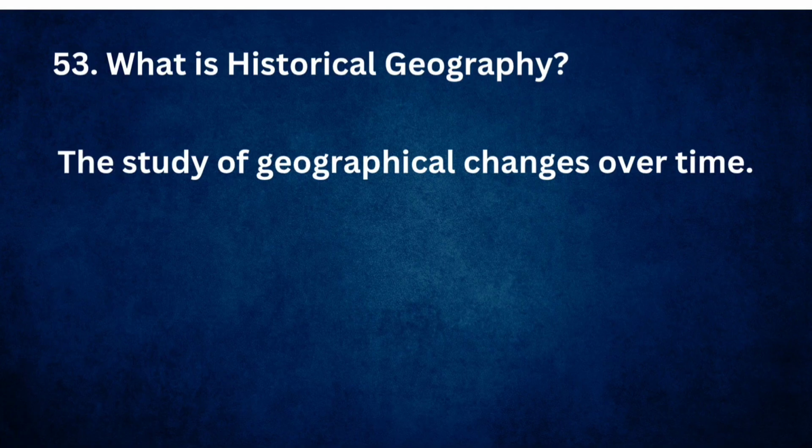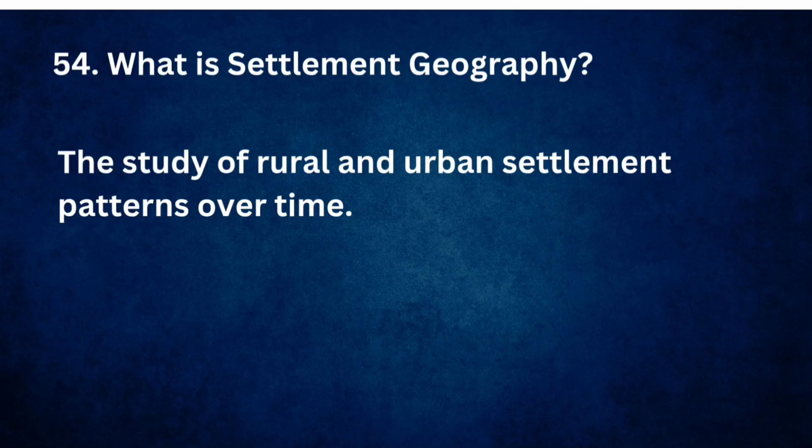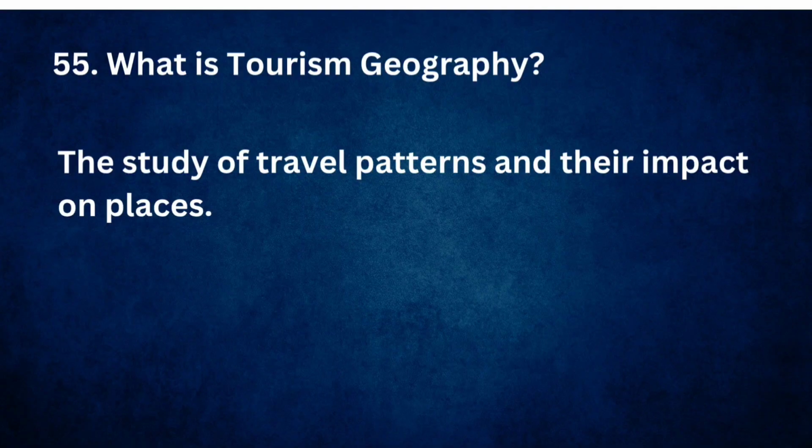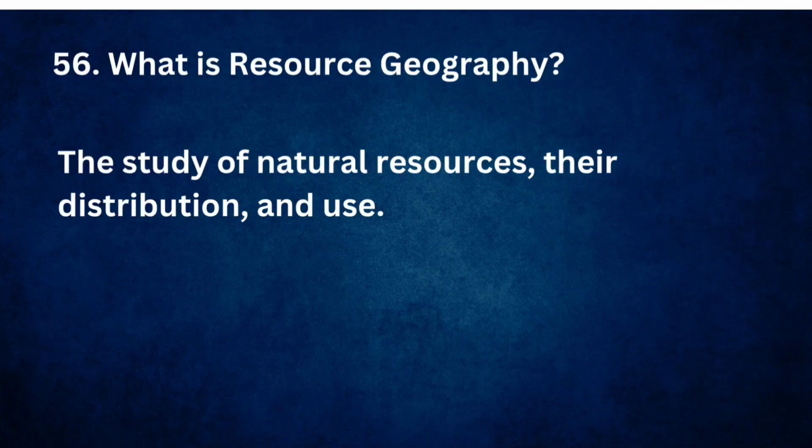What is historical geography? The study of geographical changes over time. What is settlement geography? The study of rural and urban settlement patterns over time. What is tourism geography? The study of travel patterns and their impact on places. What is resource geography? The study of natural resources, their distribution and use.